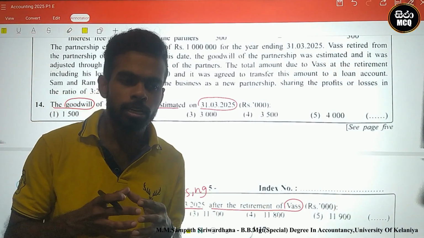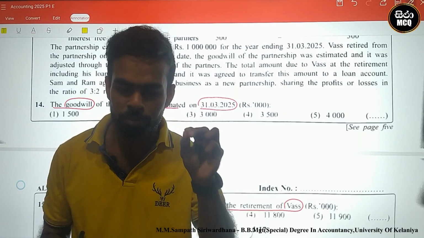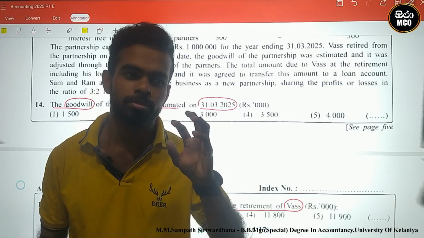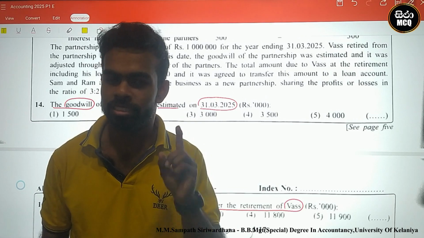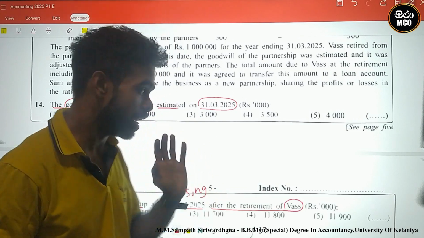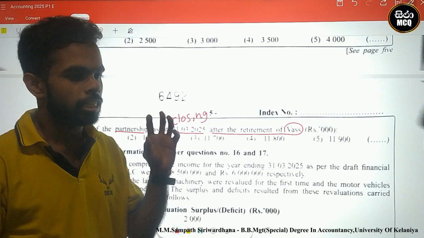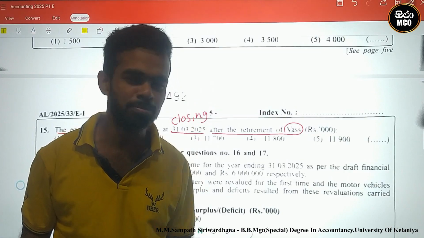How can the goodwill be identified? Using the capital accounts. The goodwill must be calculated using credit and debit shots related to capital accounts. Therefore, I prepare capital accounts. And this is the equity of the partnership. Equity means both capital accounts and current account balances.